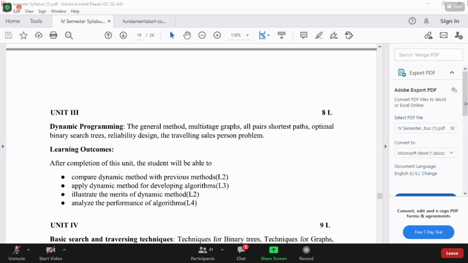Okay, any more doubts from module 3? Any doubts regarding module 3? Fifty-three. Roll number 53.